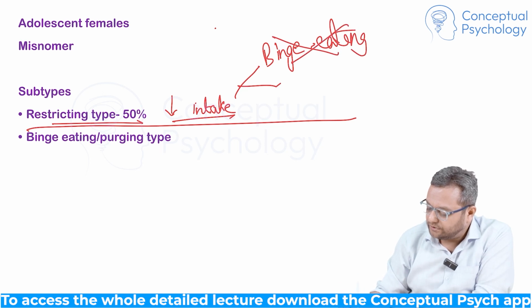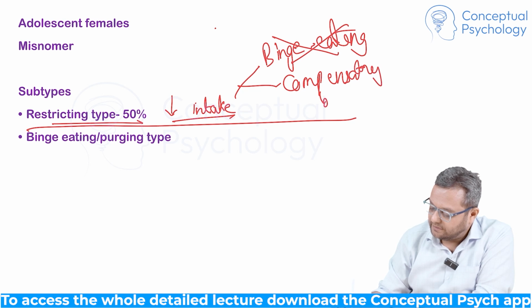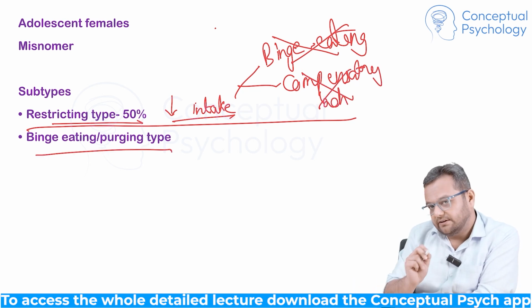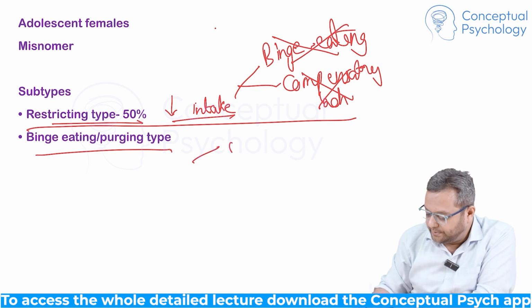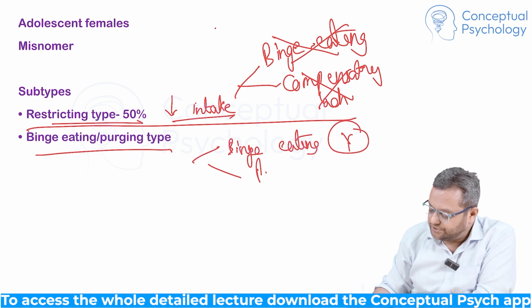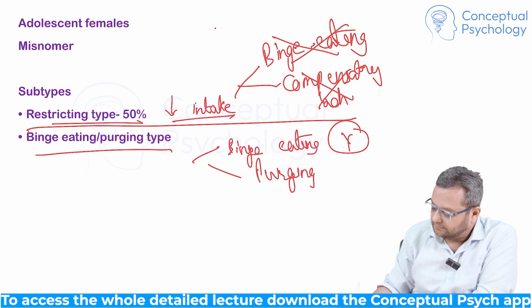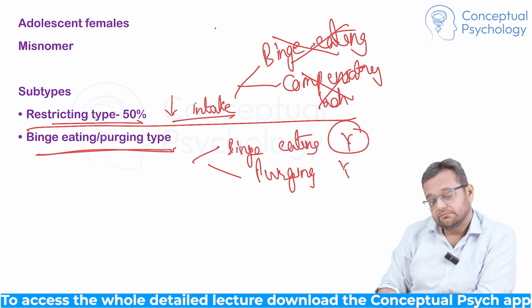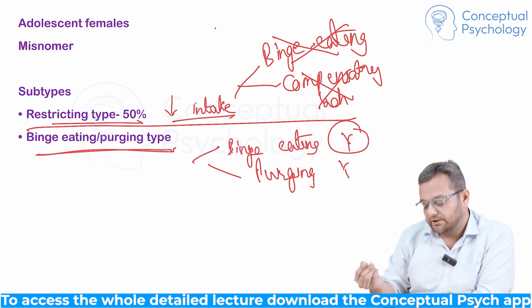Because binge eating is not there, there will be no compensatory behavior like purging. While in the binge eating purging type, as the name itself explains, binge eating, yes. Purging, yes. So the question comes then, how do you differentiate this from binge eating or bulimia nervosa?